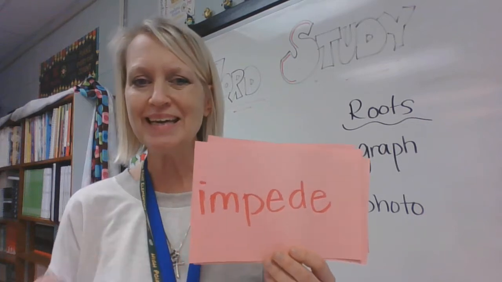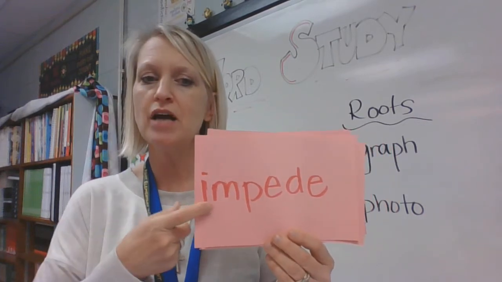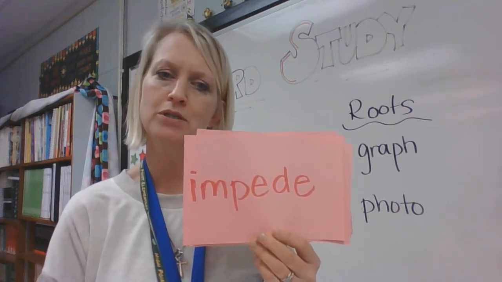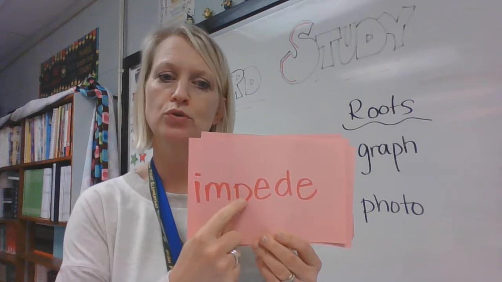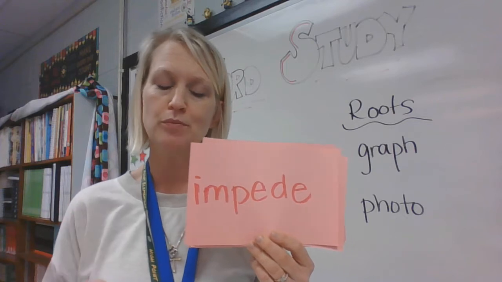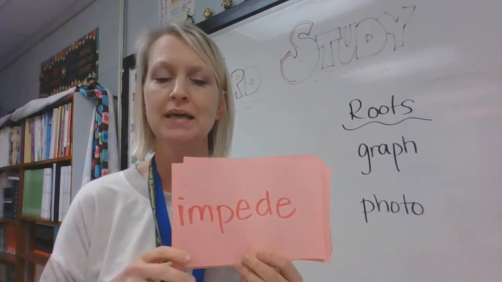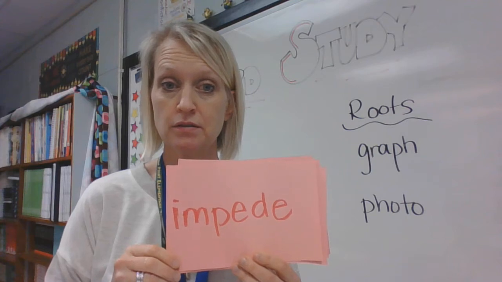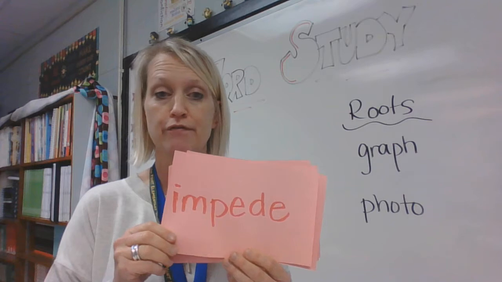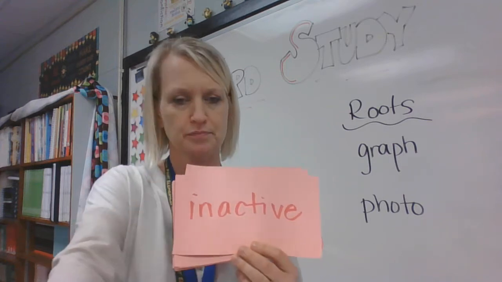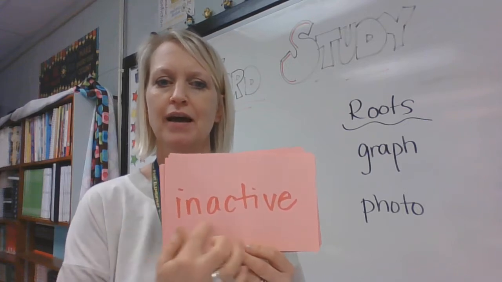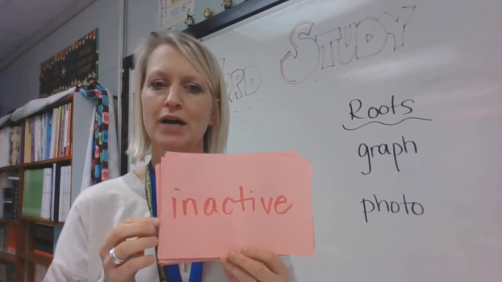This says impede, not able to move forward. P-E-D is a root that means to walk, so you're not able to walk, basically, is the basic meaning, but it means you're not able to move forward. If I impede your progress in a race, I might stand in front of you, so you cannot move any farther forward. Impede.